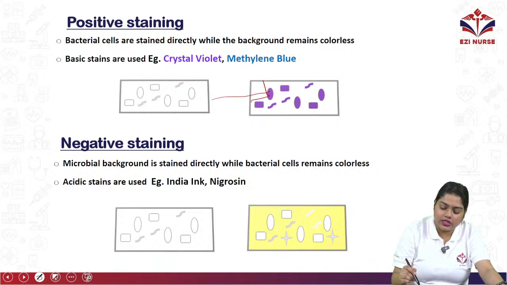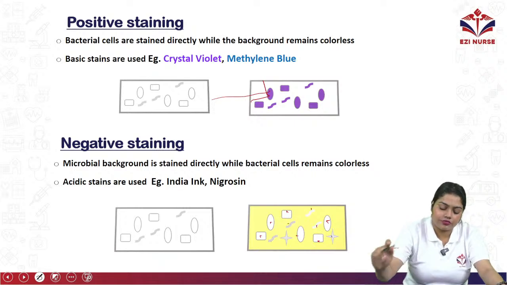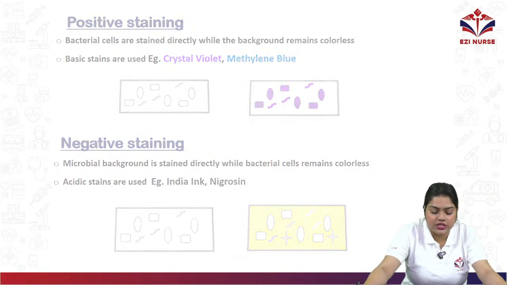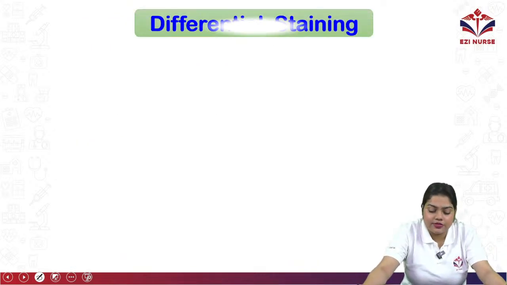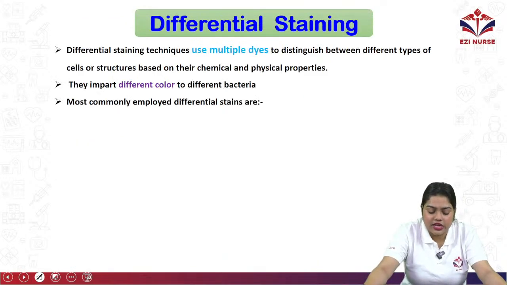Okay, so you can see here the structures are not colored yet, whereas the background got stained, so that is called negative staining. Then we have differential staining. Differential staining techniques are used to identify multiple microorganisms at a time.